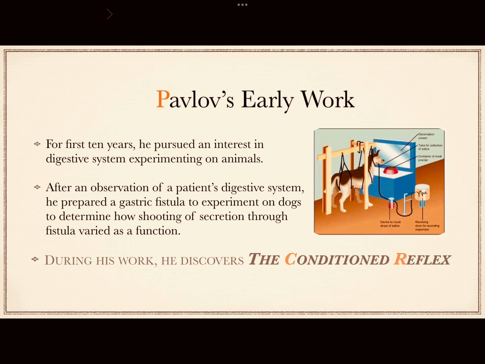For the first 10 years, he pursued an interest in the digestive system, experimenting on animals. After an observation of a patient's digestive system, he prepared a gastric fistula to experiment on dogs to determine how the secretion through the fistula varied as a function. During his work, he discovered the conditioned reflex.